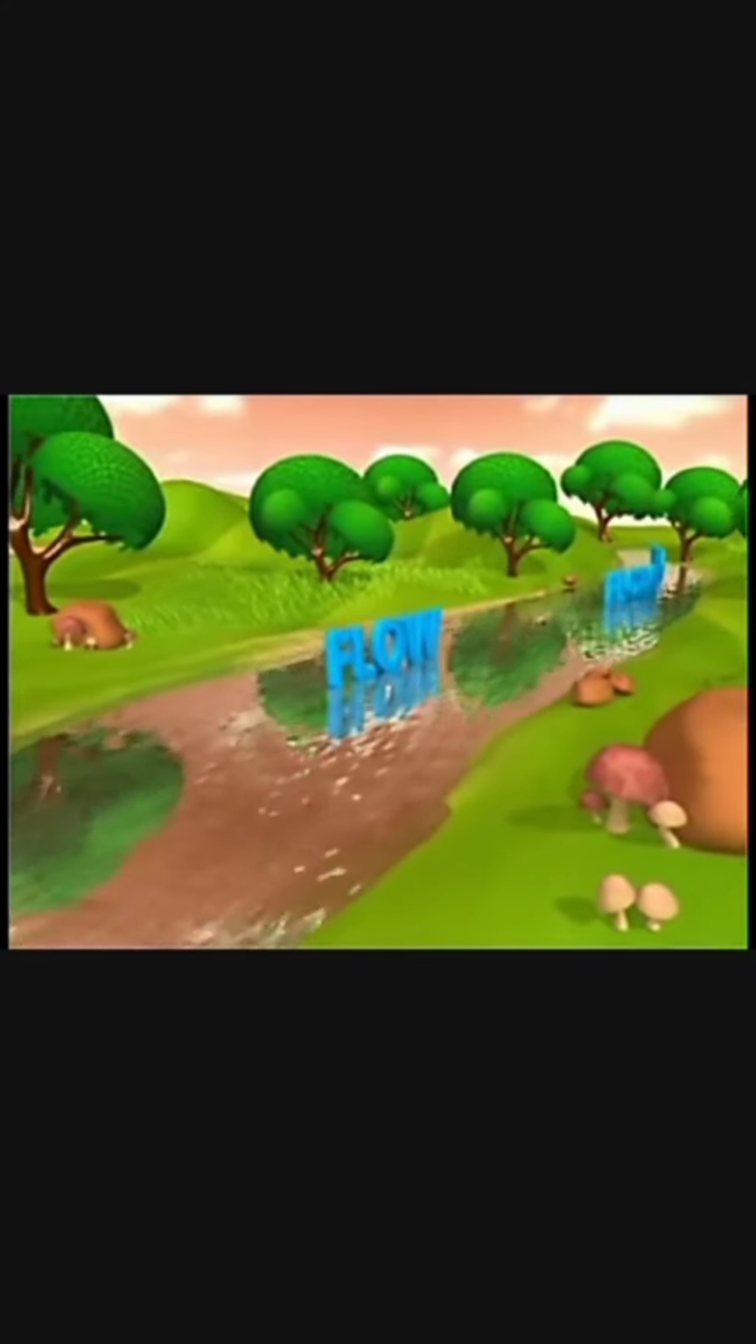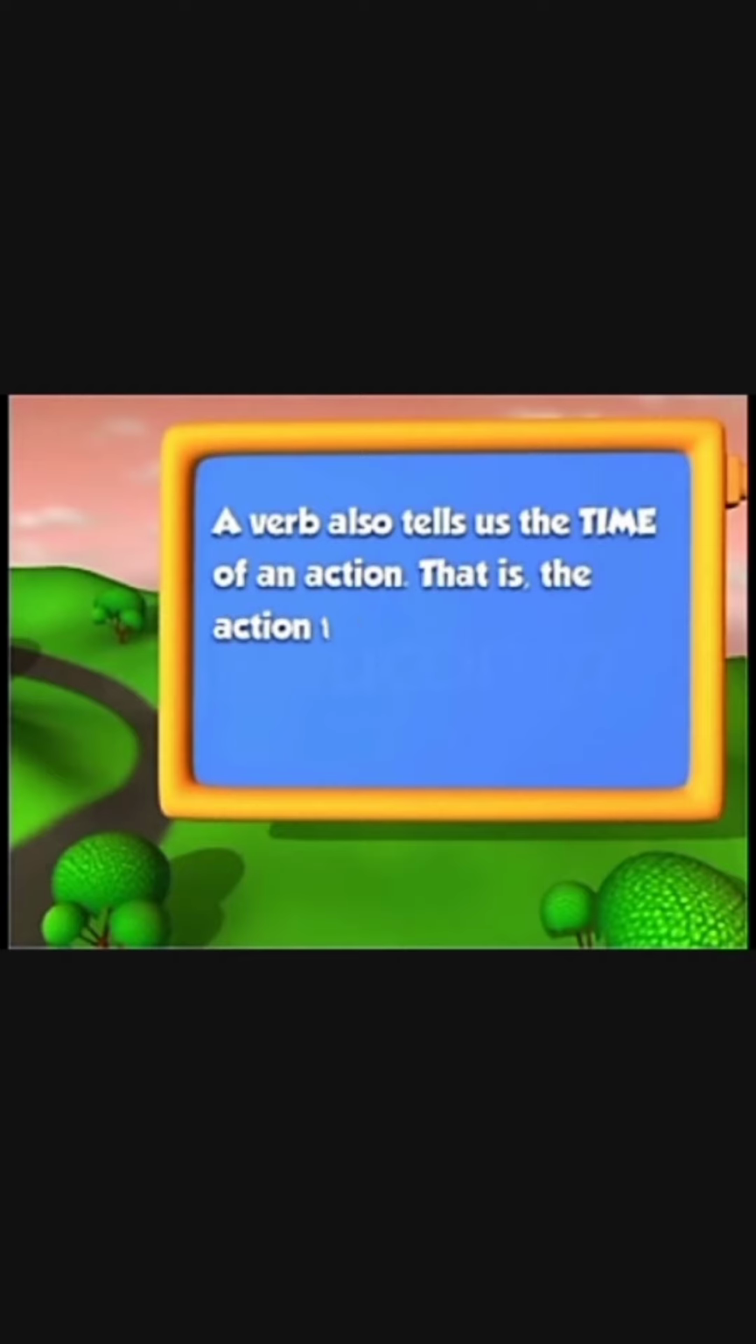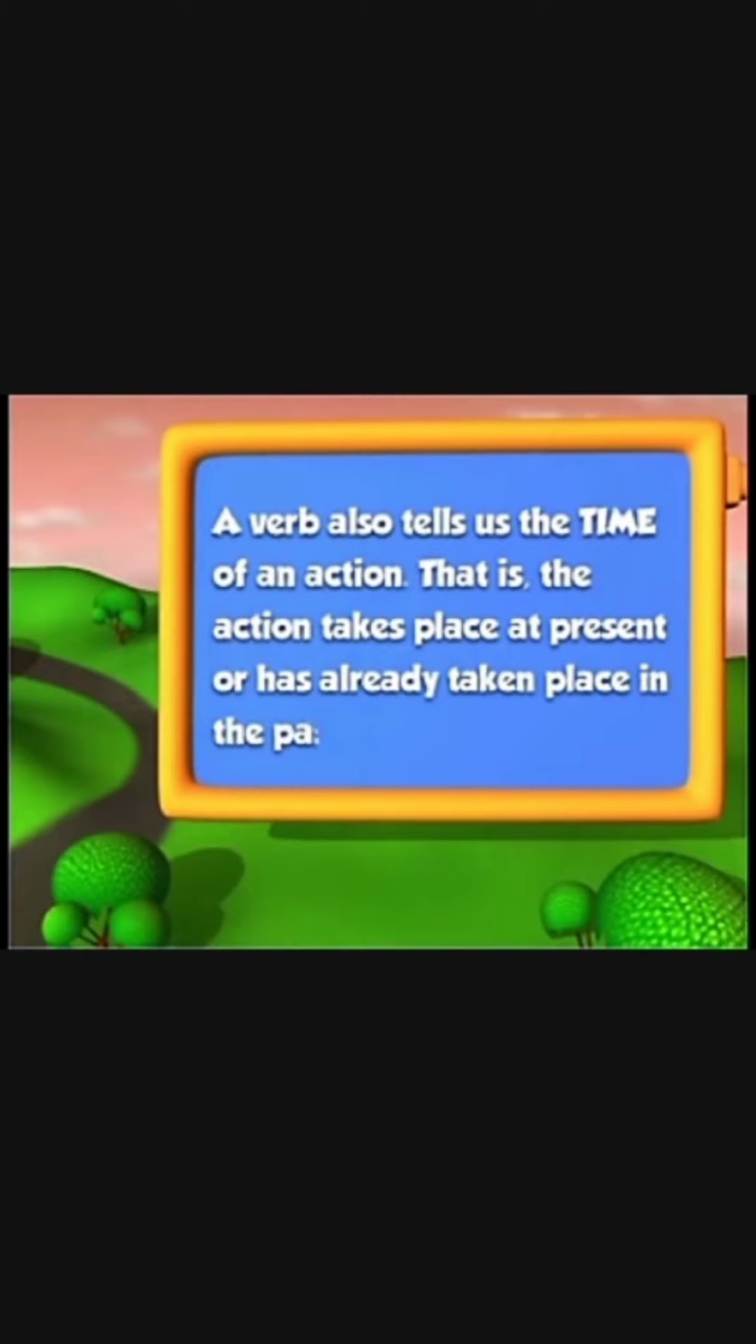Let us have a look at a few verbs. Drive, flow, ring, fly, and to read are all examples of verbs. Now we must also remember that a verb also tells us the time of an action. That is, the action takes place at present or has already taken place in the past.